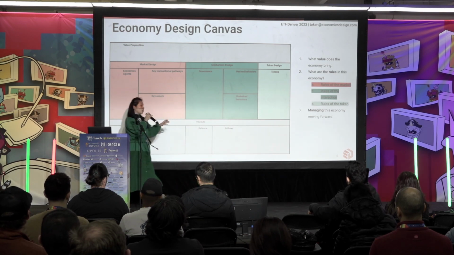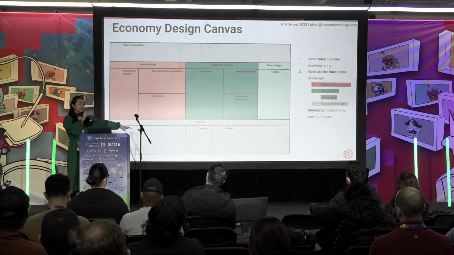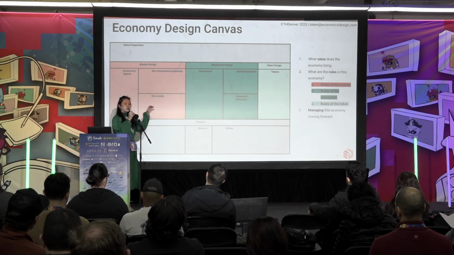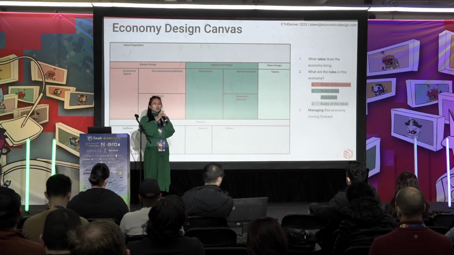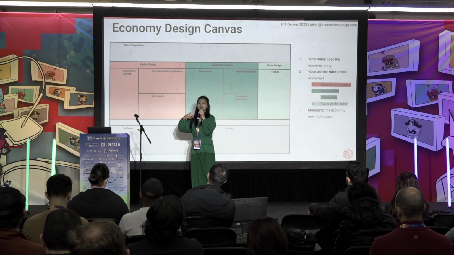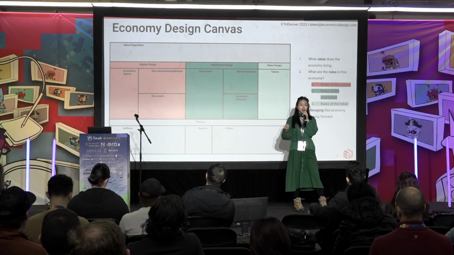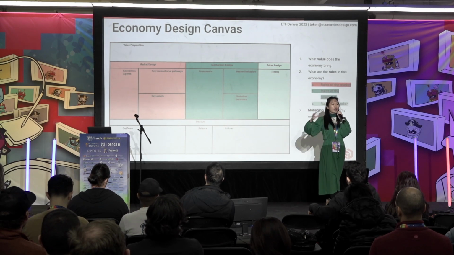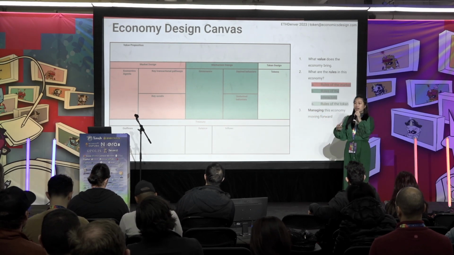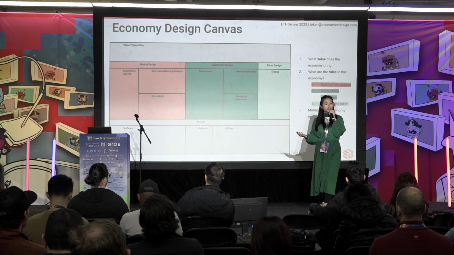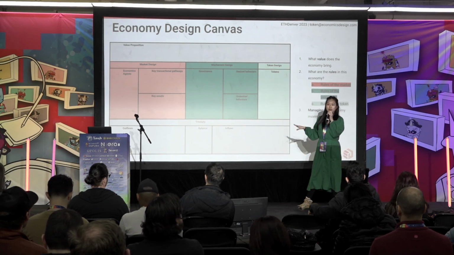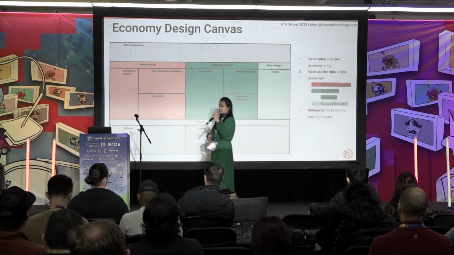And lastly, on treasury, we look at outflows, balance, and inflows. These are the different ways to think about how you manage treasury. Of course, when you're starting up, when it's completely new, you don't have to think so much about treasury. You don't have to have specific rules for treasury, but it's good to have that at the back of your mind. So as the game grows, as the game develops, as you have increase in user retention of your game, treasury is something that you absolutely have to think about. It's not going to fix itself.